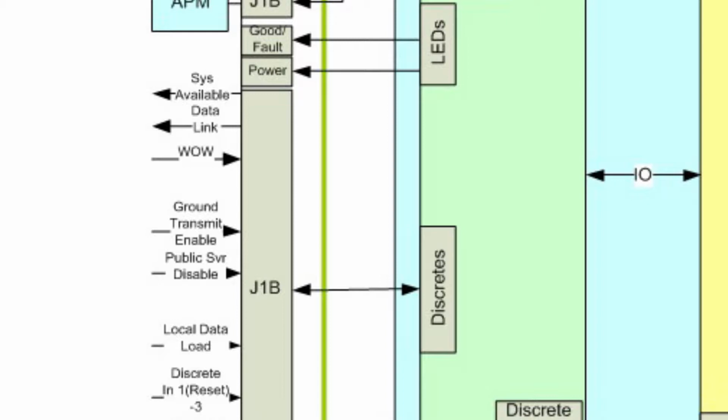Discrete outputs, such as system available, are transmitted to other aircraft systems and/or an LED, which indicates that the entire system is powered, failure-free, initialized, and ready for access to the Inmarsat satellite and ground station network. Data link available is transmitted to the other aircraft systems and LEDs to indicate that the JetWave SATCOM system has made contact with Inmarsat ground station via the satellite and has been authorized by the ground station to begin data transmissions.